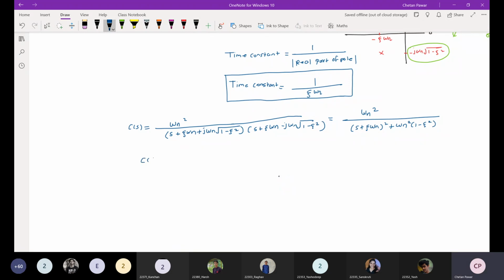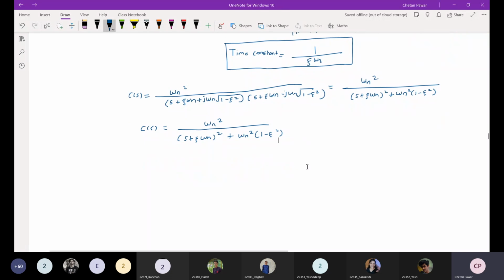So C of s. Now tell me, what is the inverse Laplace transform of this term? You need to do some adjustment here. So what can you adjust?